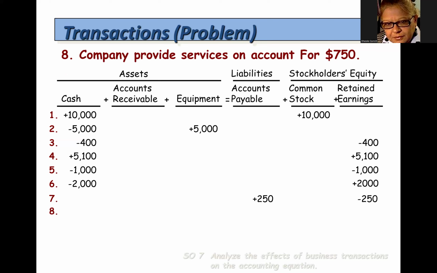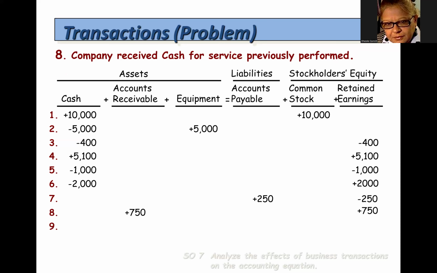Next, the company provided services on account for $750, so accounts receivable increased by $750 and the revenue account was also increased. Next, the company received cash for services it performed previously for $120. So cash was increased by $120 and accounts receivable was decreased by $120.